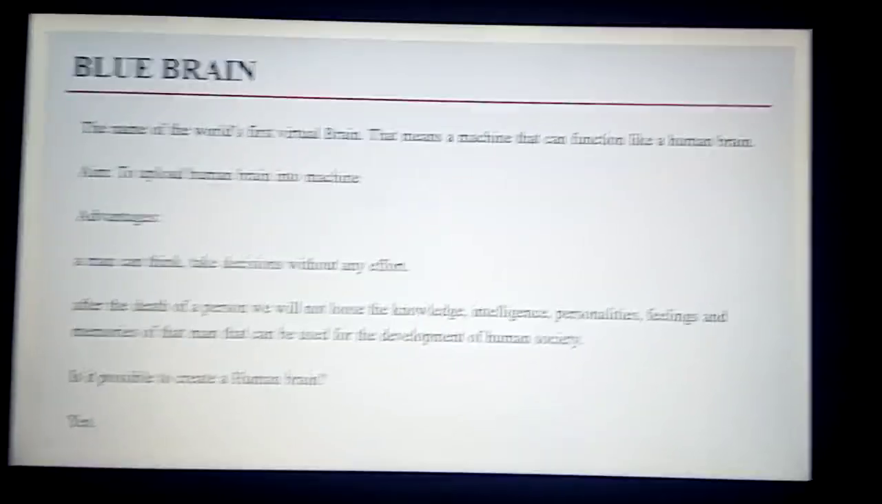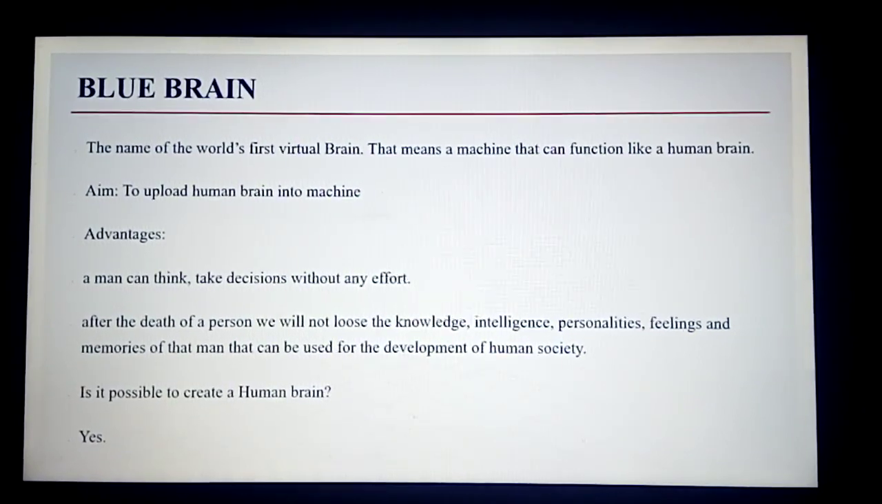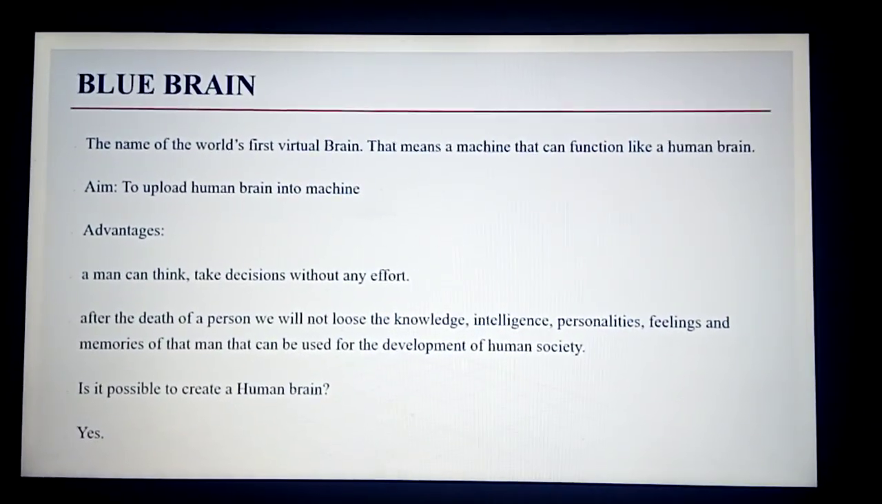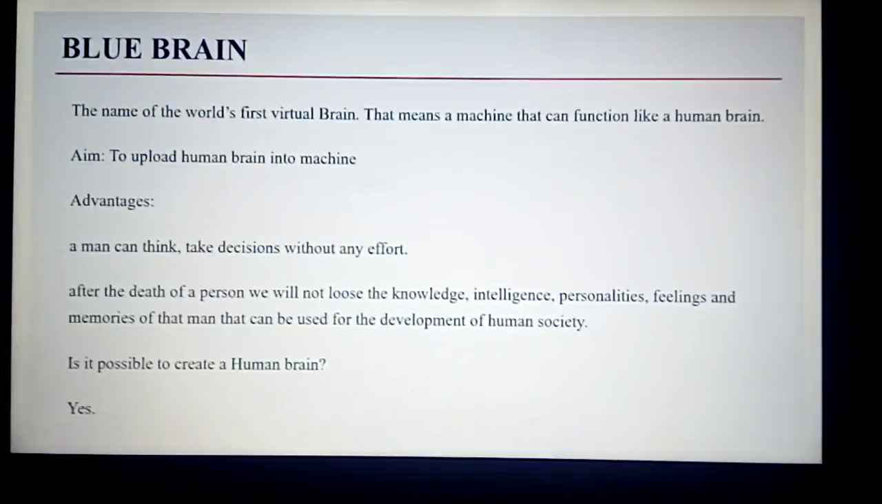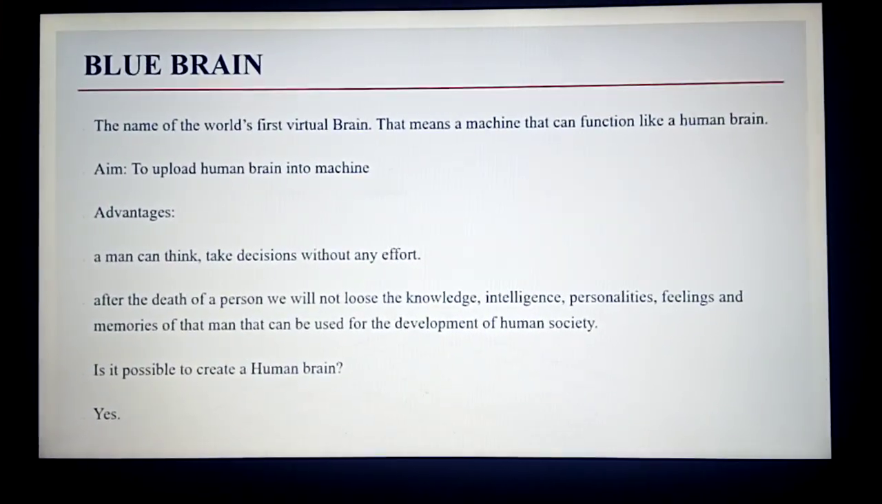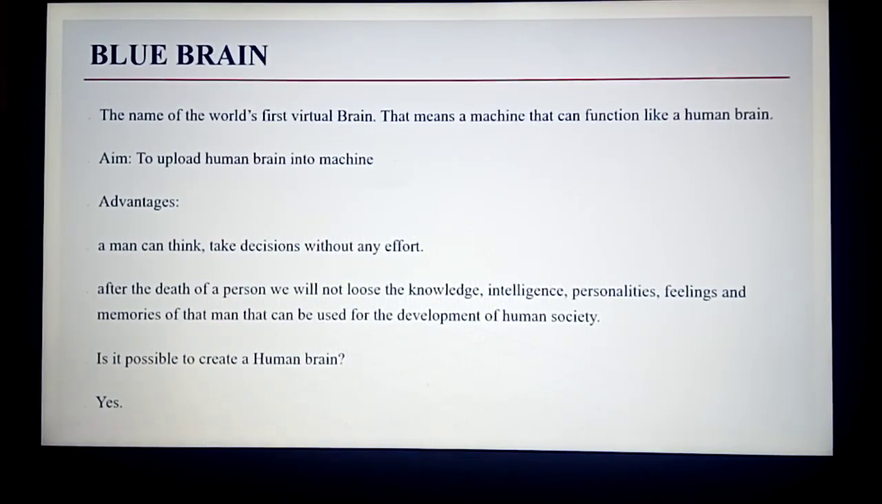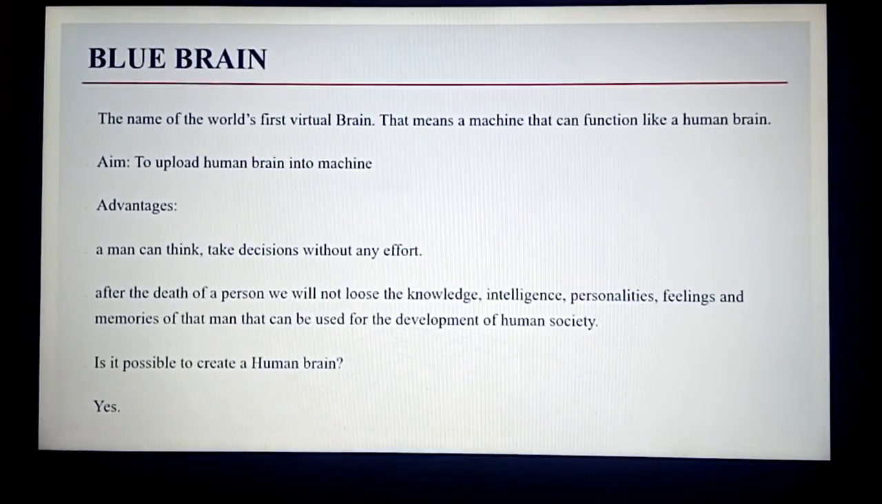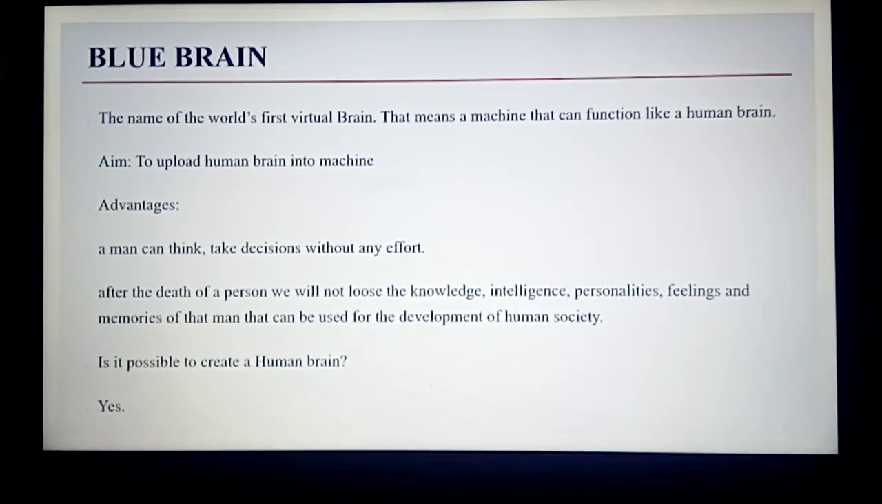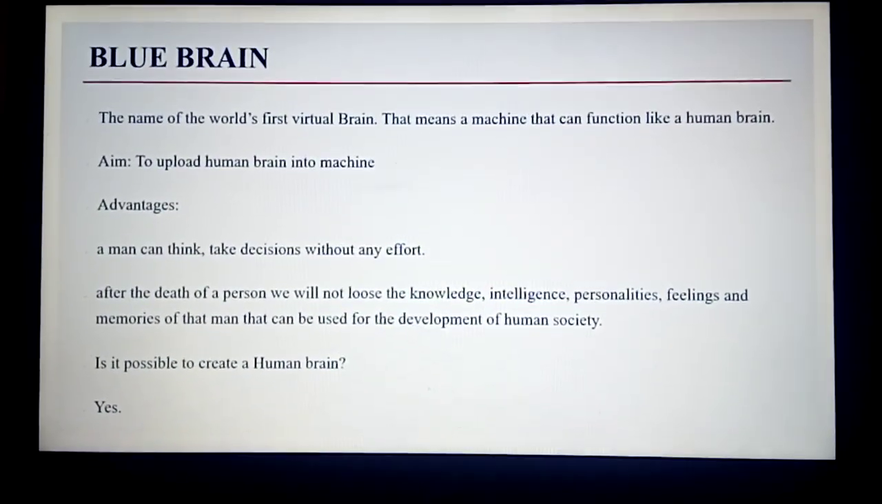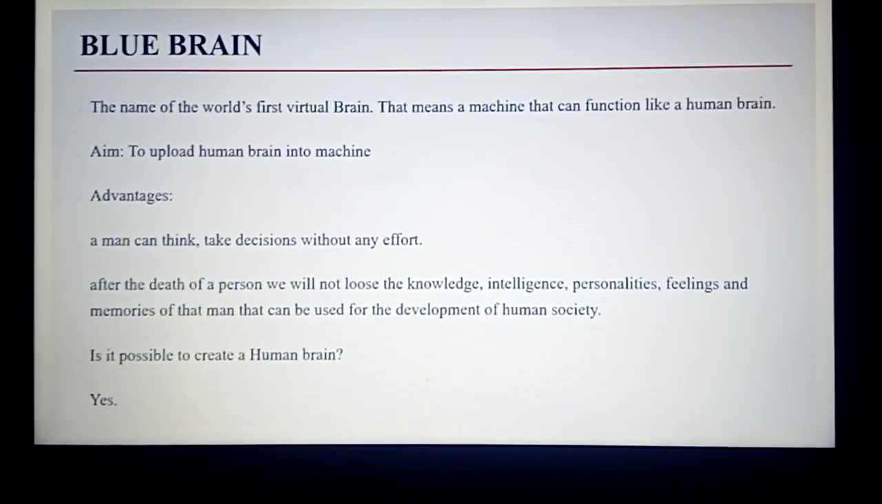So what is the blueprint? The blueprint is the name of the world's first virtual brain. That means a machine that can function like a human brain. And what is the aim of the blueprint? The aim of the blueprint is to upload the human brain into the machine. And the advantage of the blueprint is that a man can think and take decisions without any effort. And is it possible to create a human brain? Yes, it is possible to create a human brain. And we are going to give the answer to this question in our next slide.